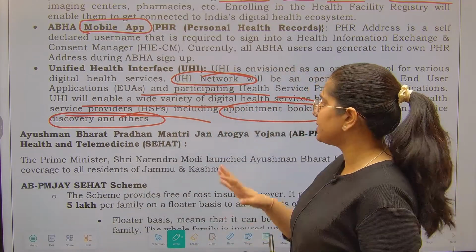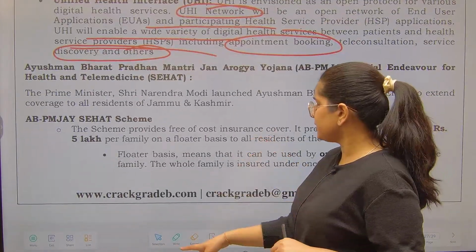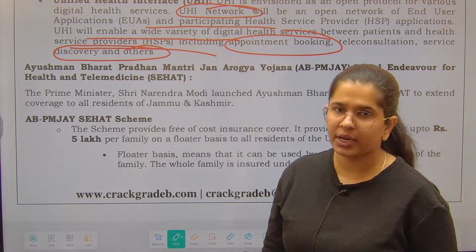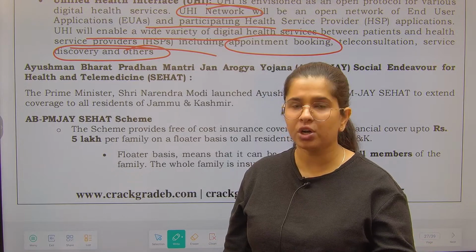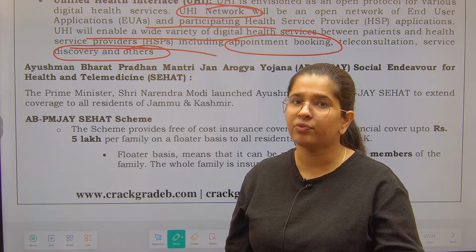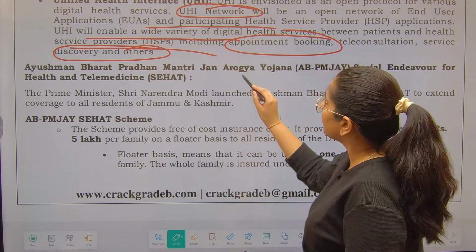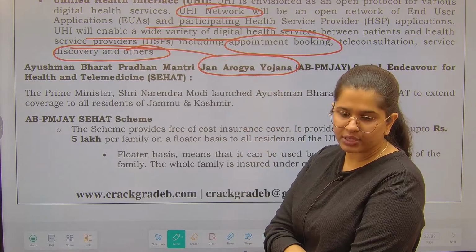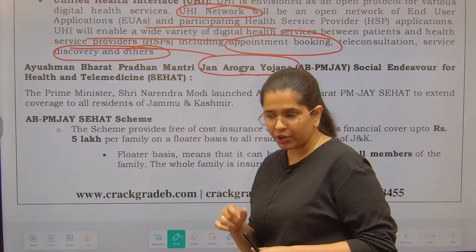Now talking about the Sehat scheme. In 2019 we bifurcated the state of Jammu and Kashmir, right? So we have a special component under Ayushman Bharat for Jammu and Kashmir, under Ayushman Bharat Pradhan Mantri Jan Arogya Yojana. First let me tell you, this Sehat is a specific component.